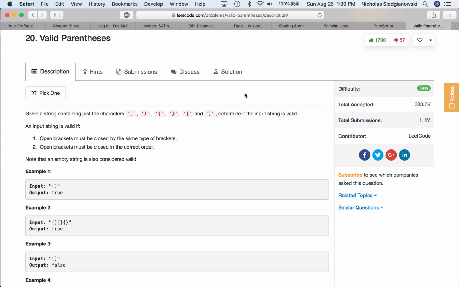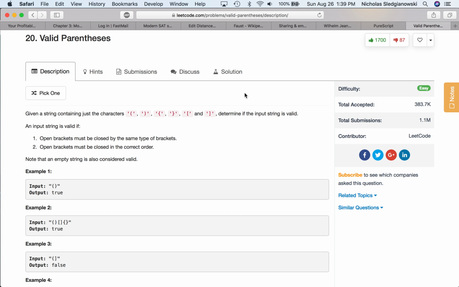This SledgeCast, we're going to go over the valid parentheses, or matching parentheses or brackets, kind of problem. This is the LeetCode page. We're not sponsored, I'm just using their website because they have a nice description.